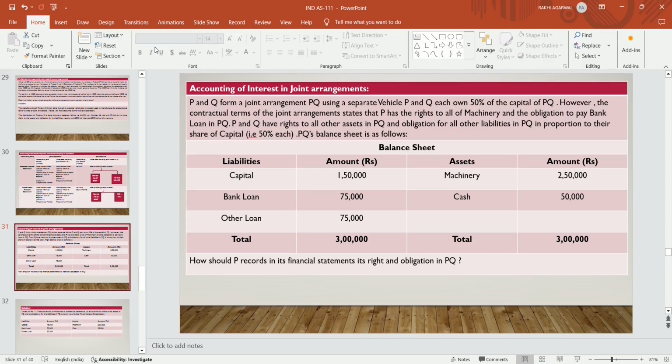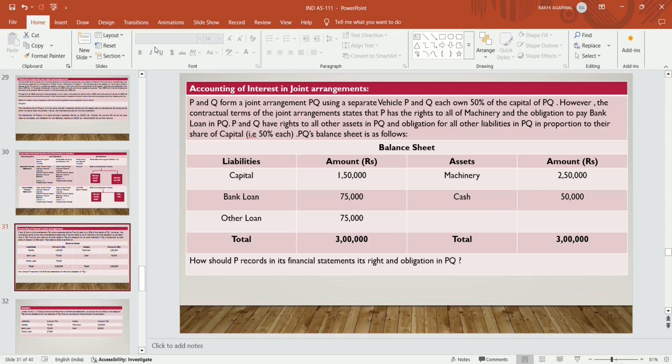P and Q have the rights to all the other assets in PQ, and an obligation for all other liabilities in PQ in proportion to their share of capital, that is 50% each. PQ's balance sheet is as follows. Liabilities: capital is 1,50,000, bank loan is 75,000, other loan is 75,000. Assets: machinery is 2,50,000, cash is 50,000, and the total becomes 3 lakh. How should P record in its financial statements its rights and obligations in PQ?